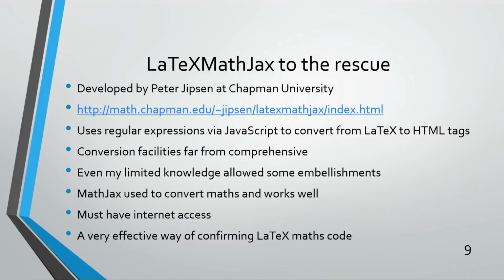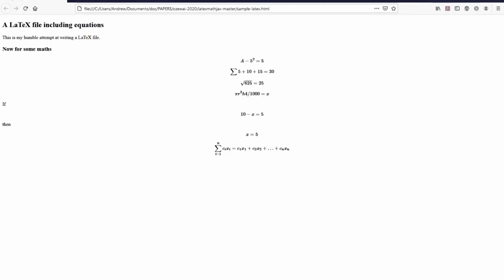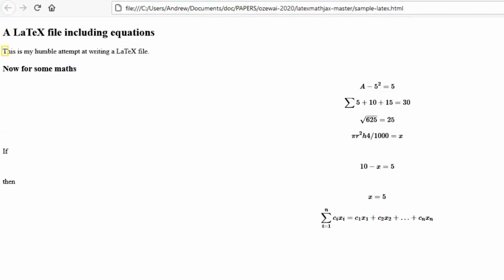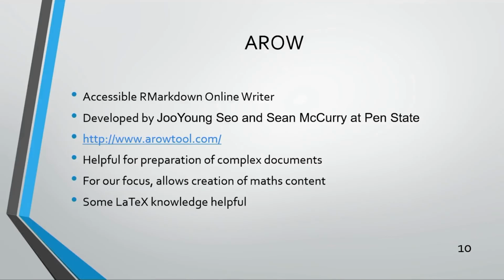So what I'm going to show you now is the same material I showed you just now as LaTeX, but now it has been put through the LaTeX to MathJax process, and here we have. This is my humble attempt at writing a LaTeX file. Heading level 3, now for some maths. A minus 5 squared equals 5. So now we have a nice MathML equation, and the rest of the text is, of course, structured as it should be.